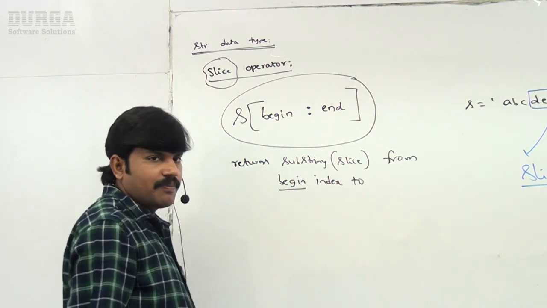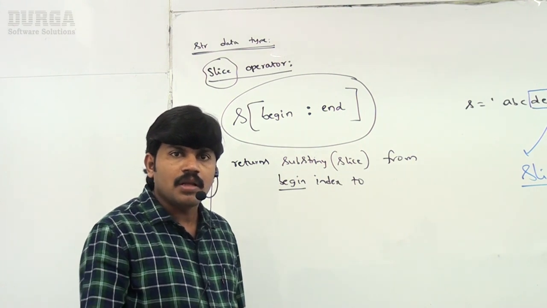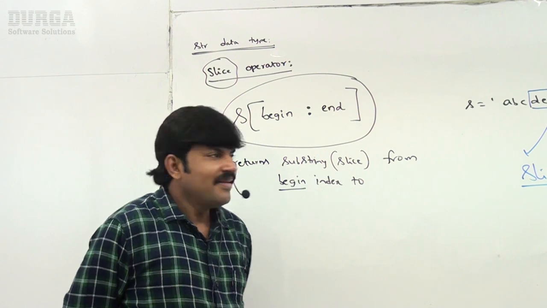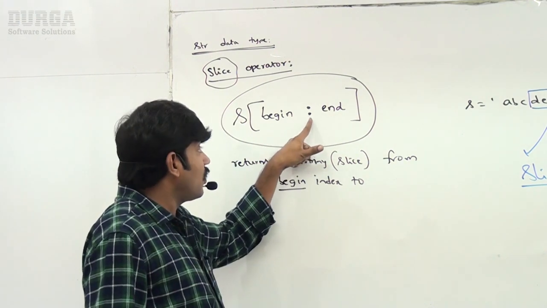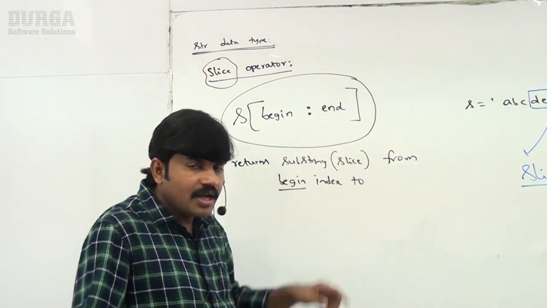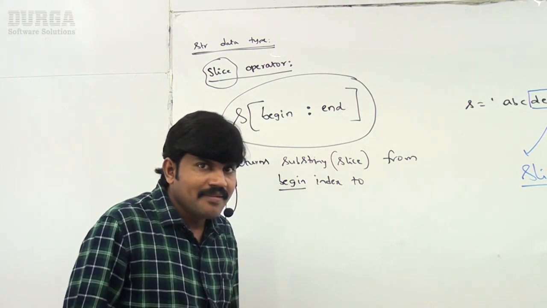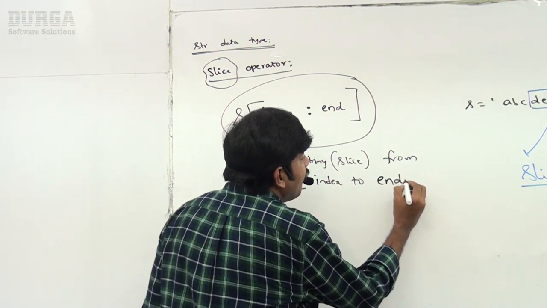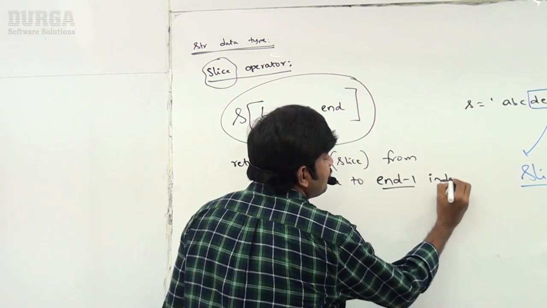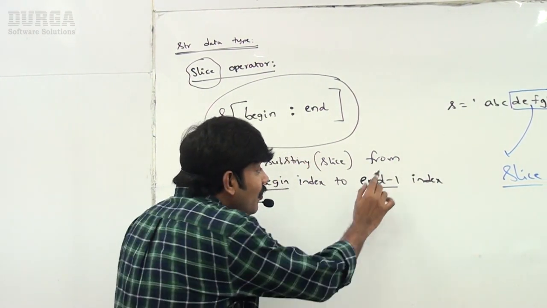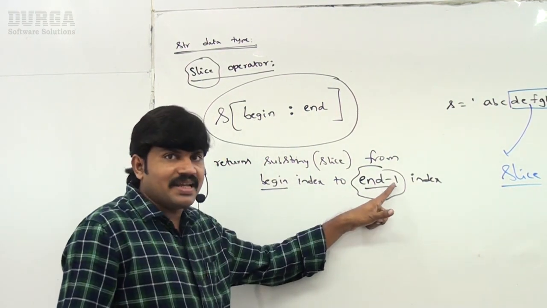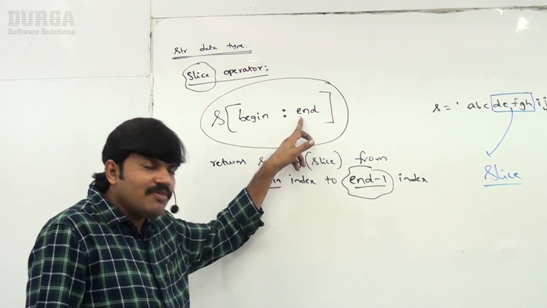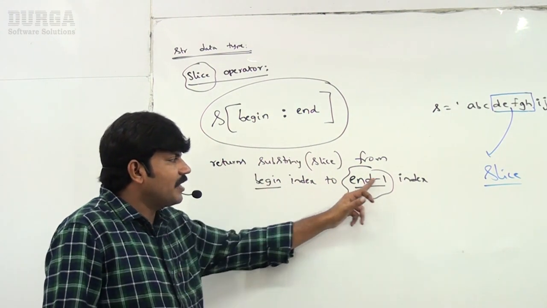Begin colon end, the colon is there, begin colon end. From begin index to, remember, end minus 1 index. Are you getting it? Begin index to end minus 1 index, not end index. Even if you specified end here, it is always going to return begin index to end minus 1.